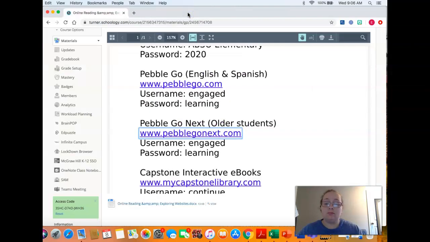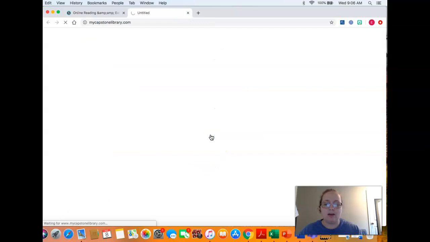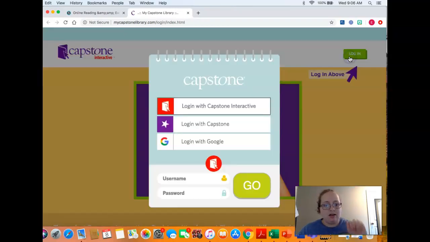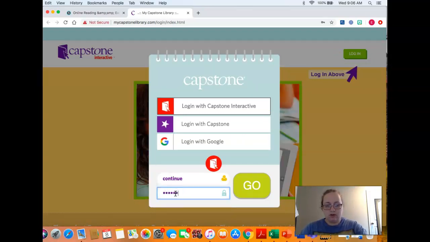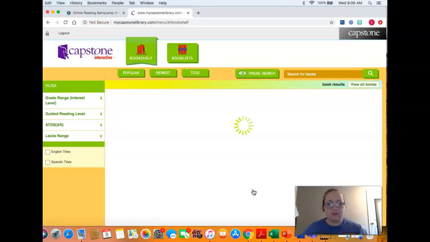Now, the really, really super cool one I absolutely love. Capstone Interactive eBooks. Now, this one has a different, it says continue reading, because you remember, we always want to continue reading. Log in. Continue reading. Okay, here's your bookshelf.